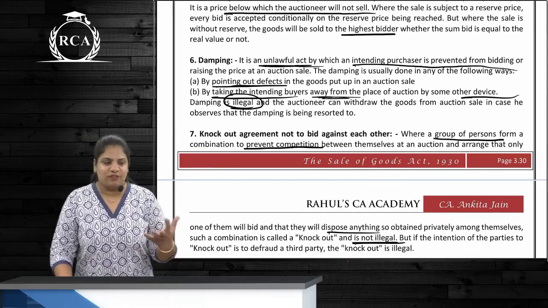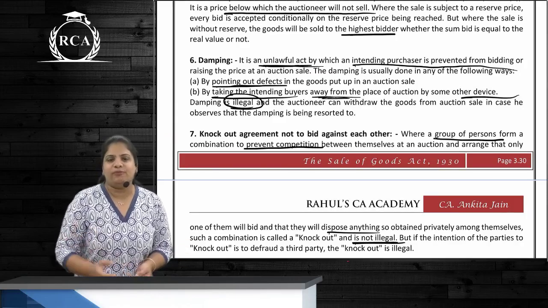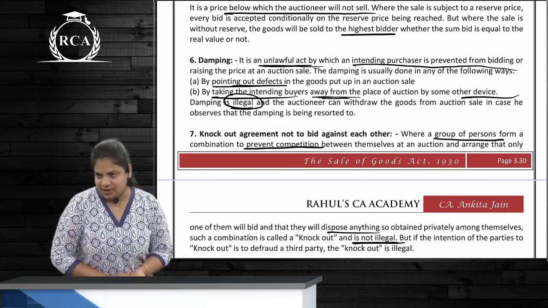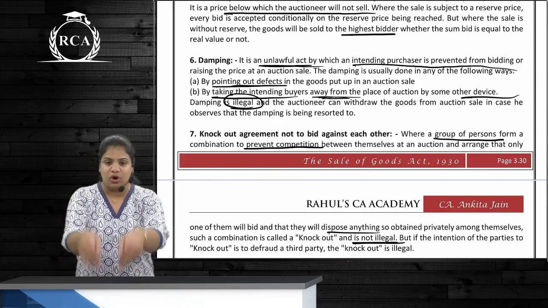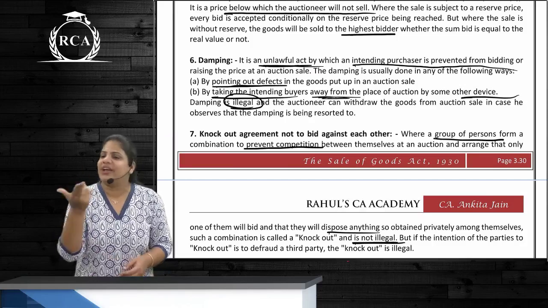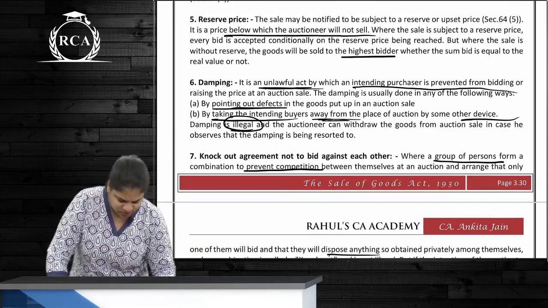Now because of this fear, there are many people or companies who opt for e-auctions, right? E-auctions are what? Electronic auctions, right? Do you have to go to the place? No. So the chance of damping is very low, right? Okay, anyway, that aside. So this was damping.